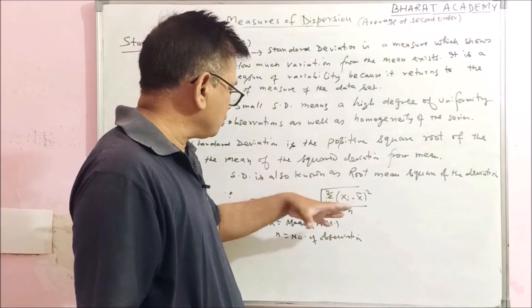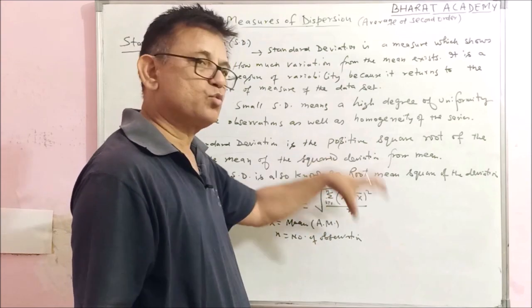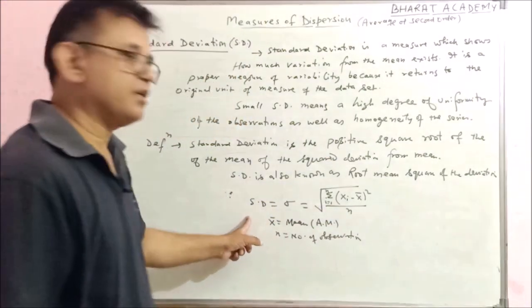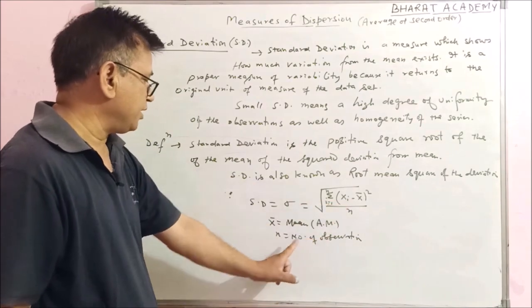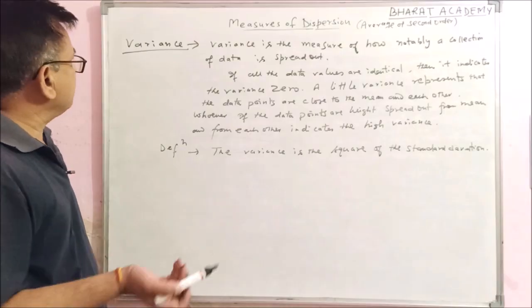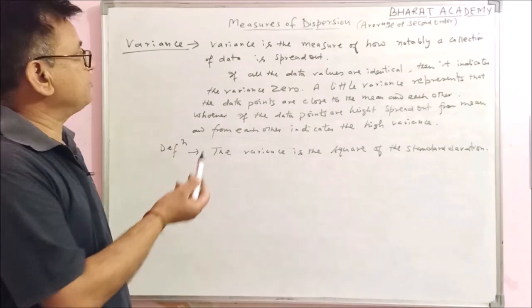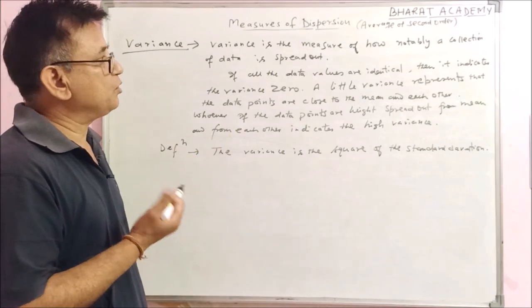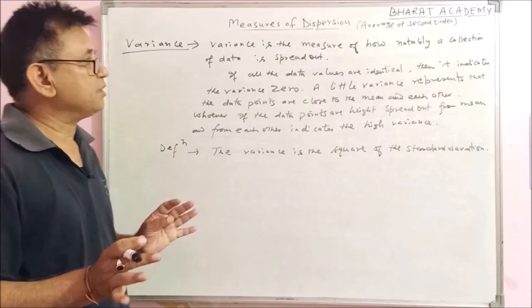This is the square root of the mean of the squared deviation. This is SD. X bar is the arithmetic mean, and n is the number of observations. Now there is another term, variance. What is variance? Variance is the measure of how notably a collection of data is spread out.